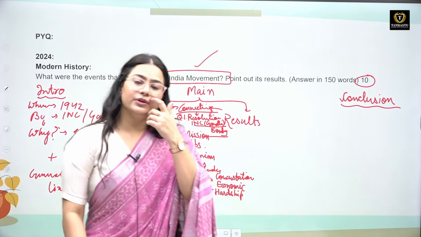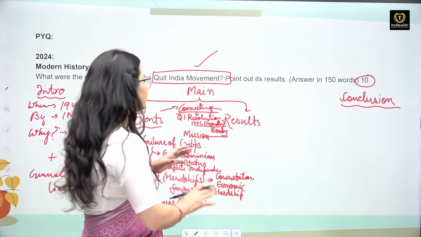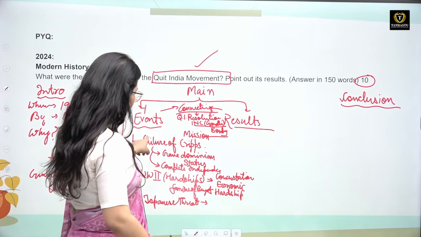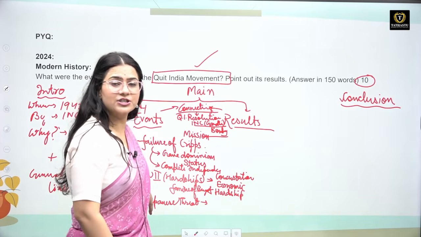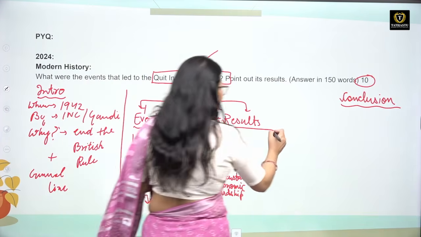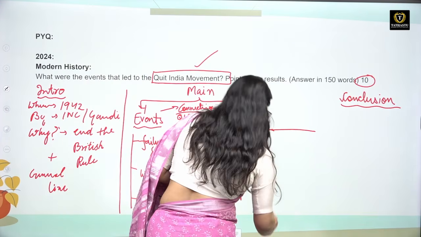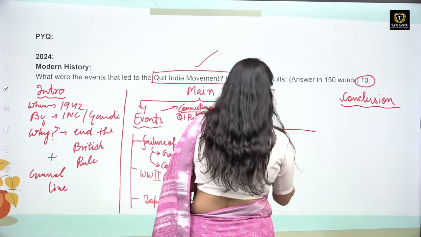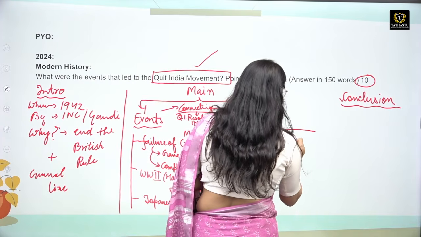Now what happened during the Quit India movement is not important, but you need to mention here in the second part the results. So here for results also you need to think of such kind of headings. What were the results? First of all, it was a widespread mass movement, and we can say that it was in actual sense a mass movement.